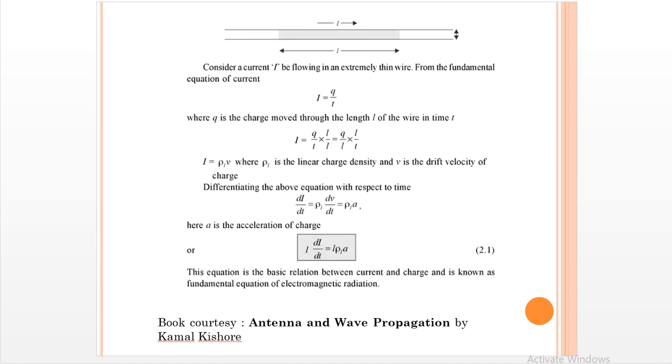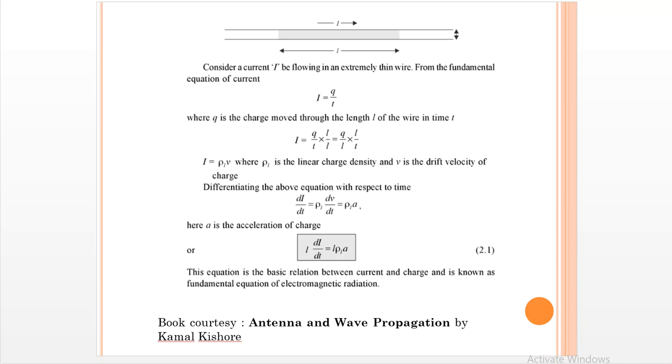First we'll consider a current passing through a conducting wire of length L. We start with the fundamental equation of current.